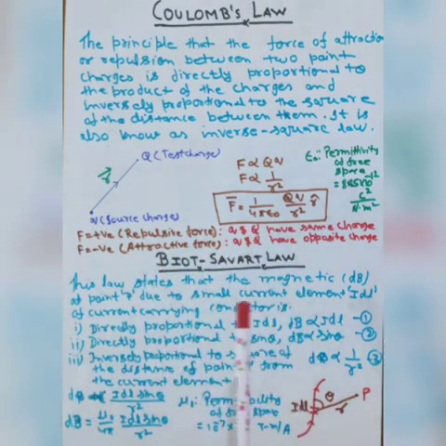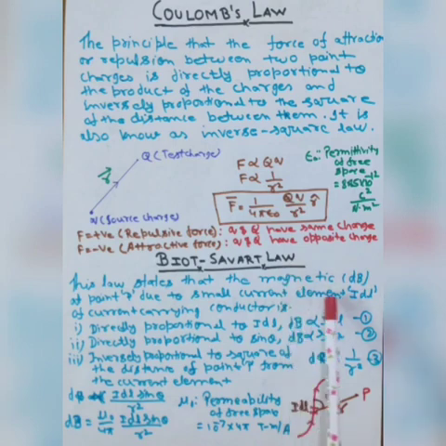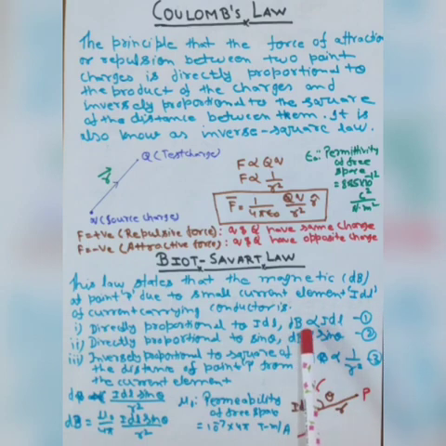Now the Biot-Savart law. This law states that the magnetic field at a point P due to a small current element of a current carrying conductor is proportional to the I dl and directly proportional to the sin theta. Now theta is the angle of this one, and inversely proportional to the square of the distance of the point P from the conductor. Now suppose that R is the distance between the conductor and this point. This is inversely proportional to 1 by R square.